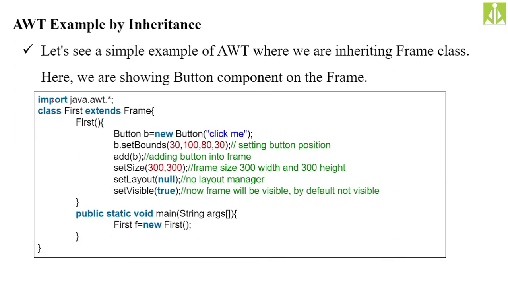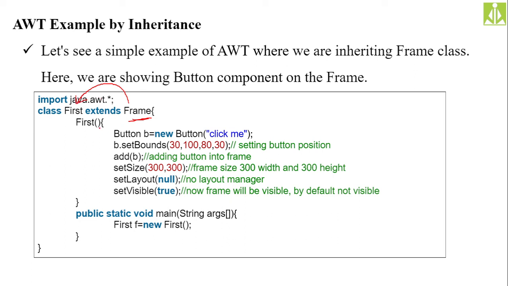Okay, AWT example by inheritance. So the first approach we are seeing over here is nothing but extending the frame class. Frame is a class under container, isn't it? From component we got container, and from container we got frame. So when you create the instance, or when you extend the frame class, then what will happen? All the properties associated with that frame class will be inherited into your current class. So indirectly your current class will also become like a frame. So in this current class you can put any of the objects of your component classes.